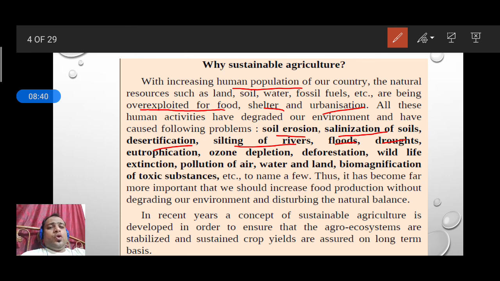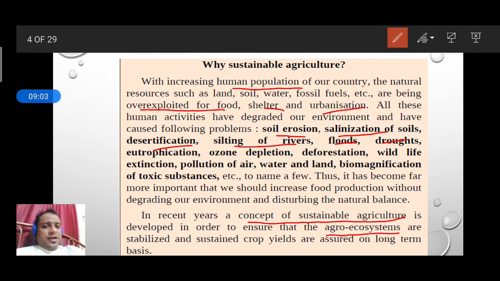So to overcome these problems, we need to think differently about how to grow more and more food through scientific methods. So the concept of sustainable agriculture has developed in these years, and it ensures the agro ecosystem is stabilized.